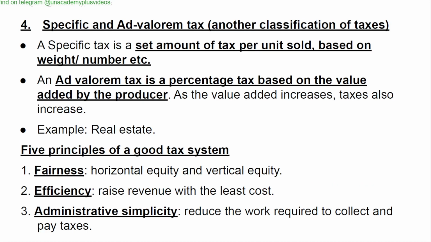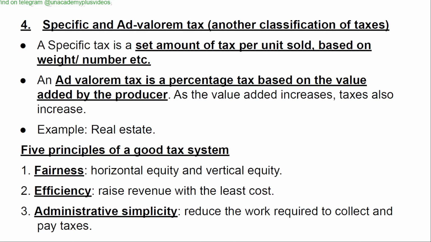Four, specific and ad valorem tax, another classification of taxes. A specific tax is a set amount of tax per unit sold based on the weight or number, etc. An ad valorem tax is a percentage tax based on the value added by the producer. As the value added increases, taxes also increase. Example, real estate.